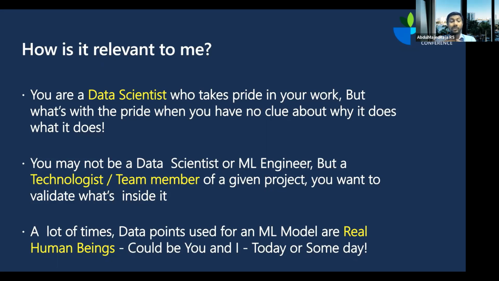So it is our responsibility to ensure that the machine learning model that has been deployed is fair, it is unbiased, it is ethical, and it is not going to discriminate against any marginalized group. And that is why interpretable machine learning is most important, most relevant to all of us on this planet, because machine learning systems are going to penetrate into every social system, and we need to ensure that it is unbiased. And the only way we can ensure that is by having interpretable machine learning in place.